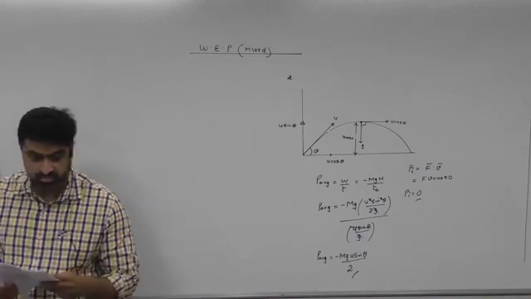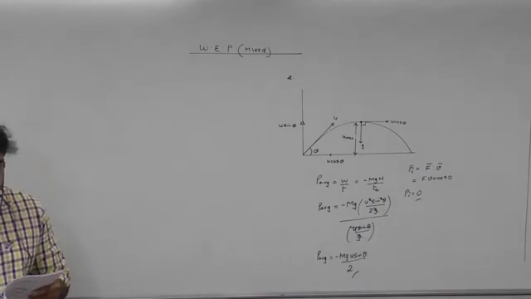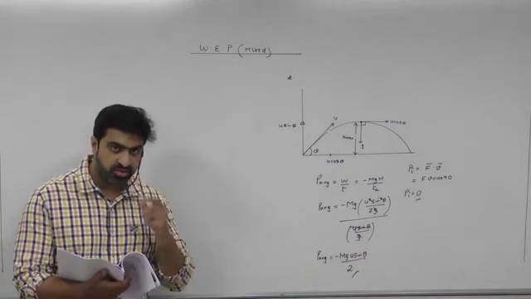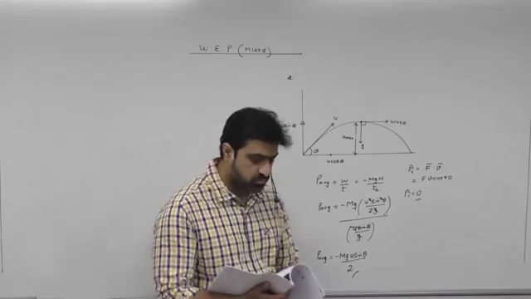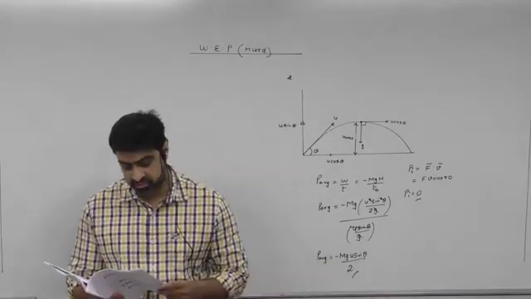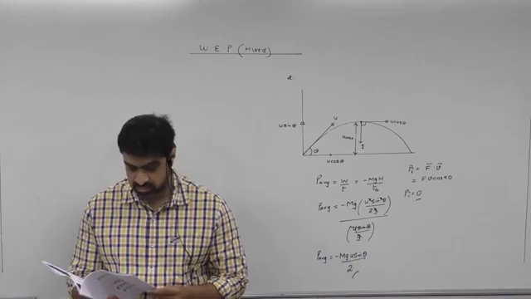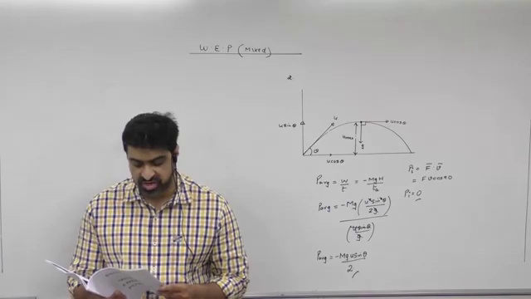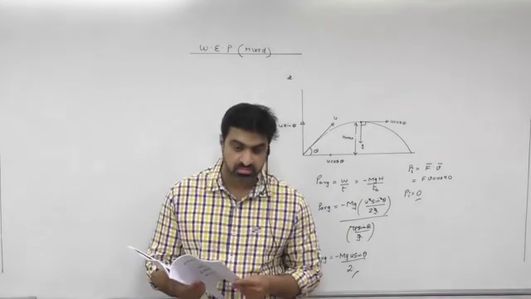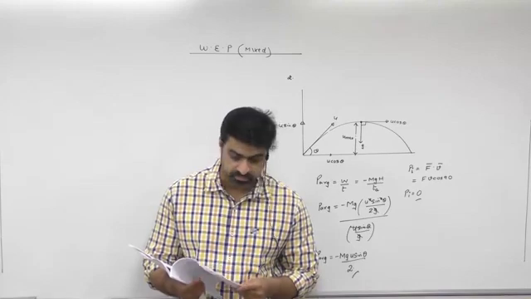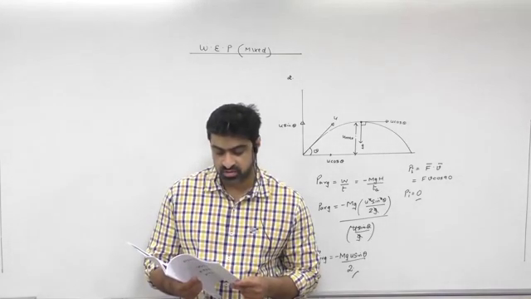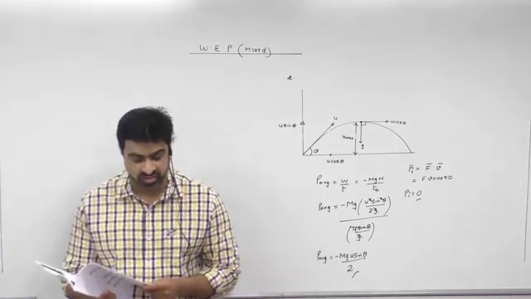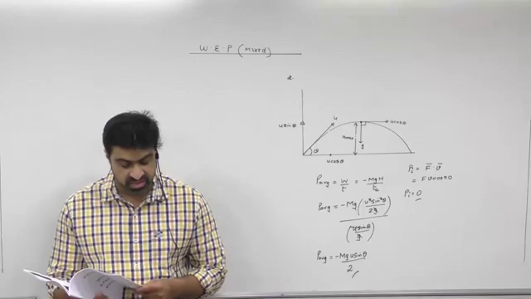Question 3. A pendulum is projected horizontally as shown in the figure. Find the speed of the pendulum when it makes an angle of theta with the vertical.